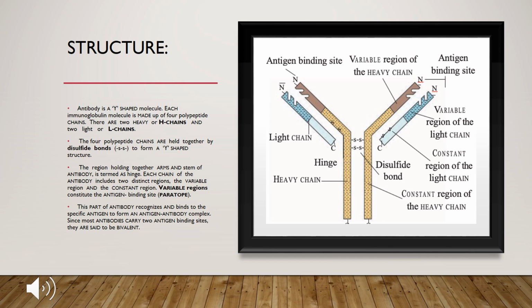This part of antibody recognizes and binds to the specific antigen to form an antigen antibody complex. So what happens at the antigen binding site? The antigen comes and binds to the antibody and forms antigen antibody complex. Since most antibodies carry two antigen binding sites, they are said to be bivalent.